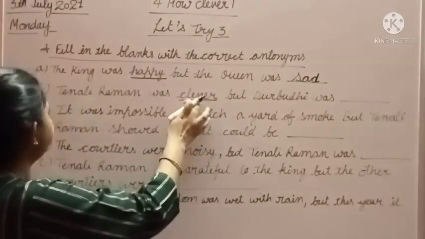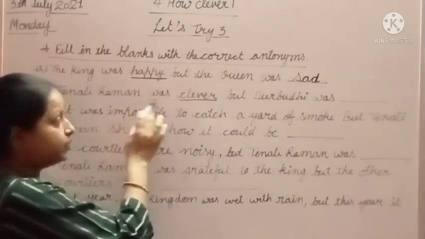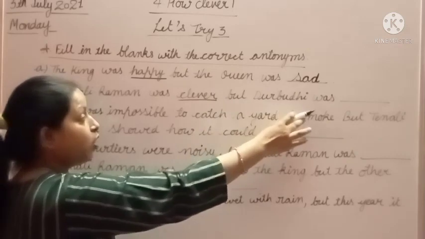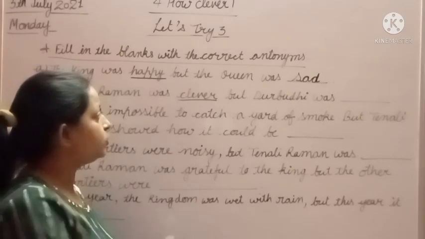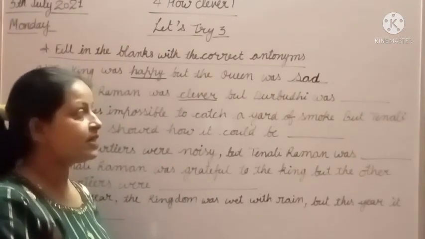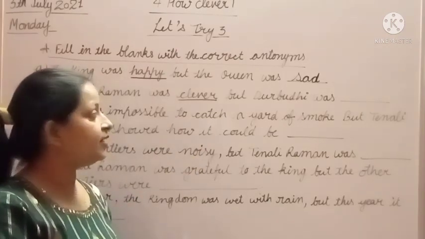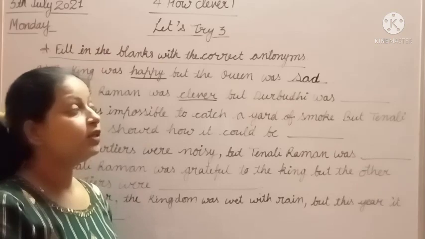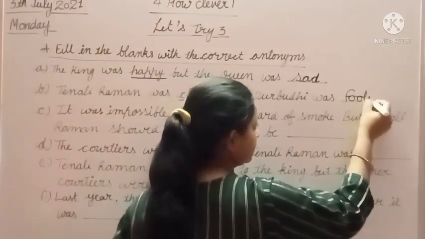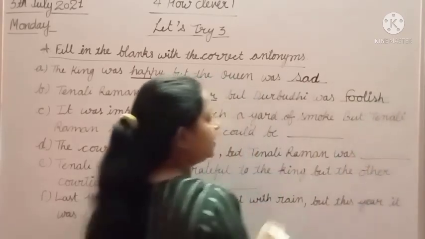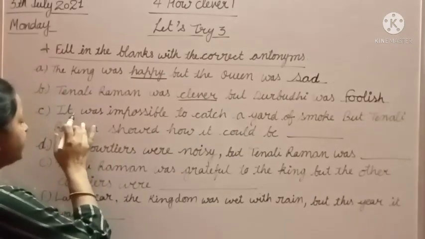Underline this word clever. Tenali Raman was clever but Durbuddhi was. Now find out the opposite of clever. Find out the antonym of clever. Clever means intelligent and the opposite of clever, foolish. Yes, foolish. So we will fill it with foolish. Okay, now we will read the next one.